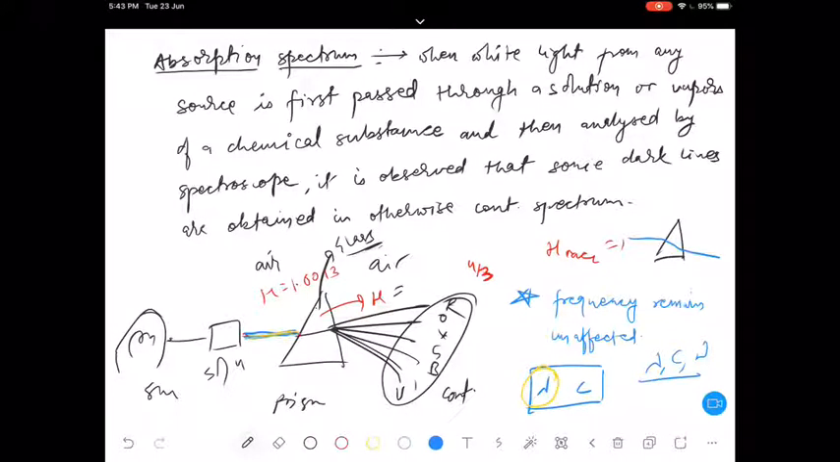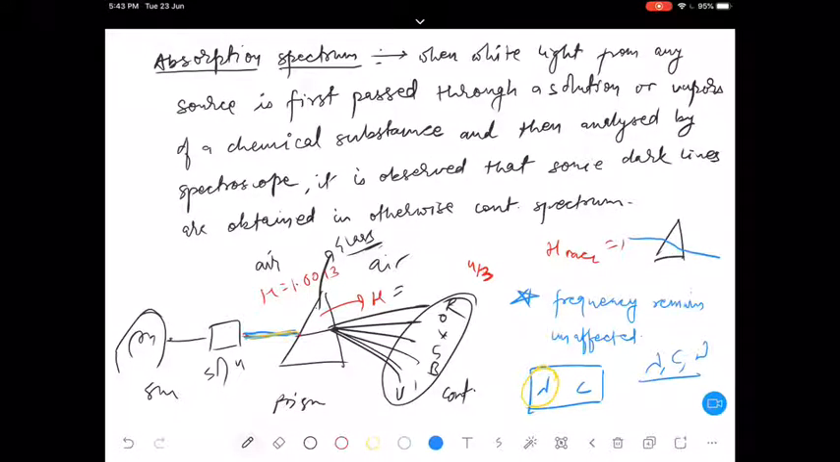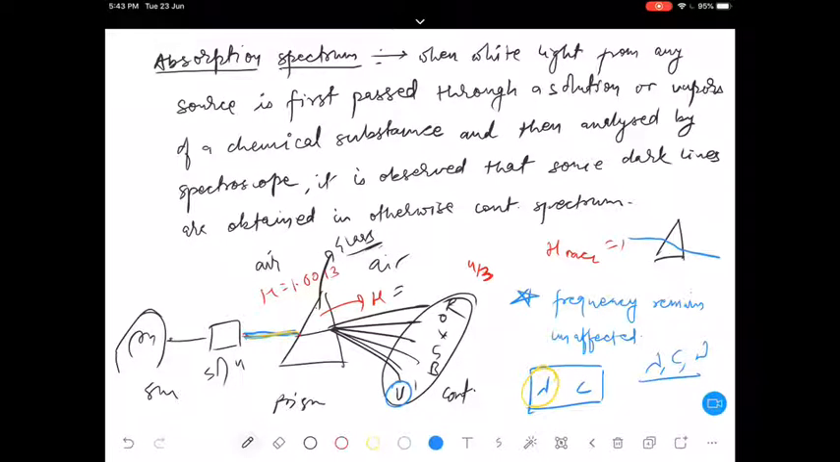Any confusion, any doubt? No, sir. Depending upon the wavelength, different deflections we are going to obtain. So violet light will get deflected to the largest extent.